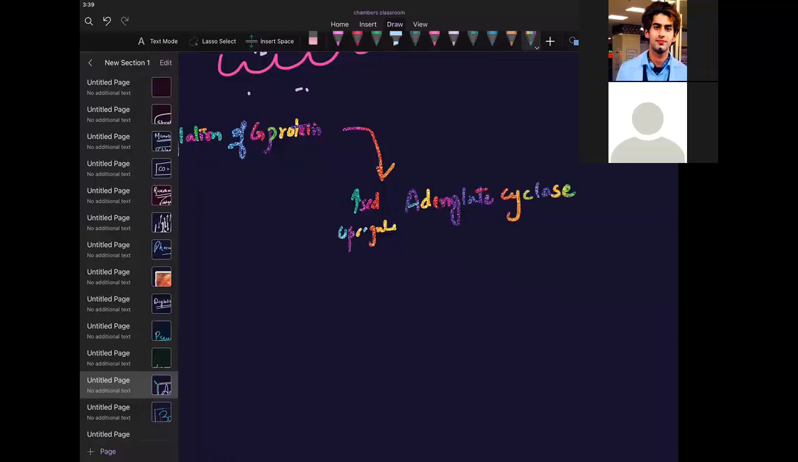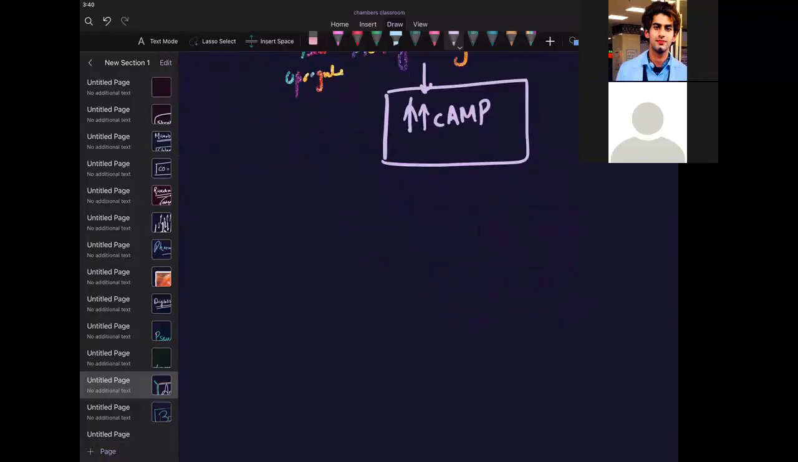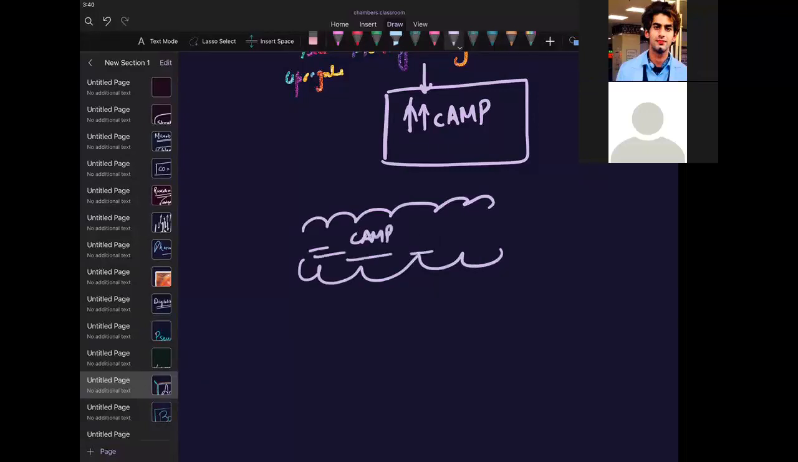Adenylate cyclase, which will lead to increased cAMP. Now this increased cAMP is causing a problem. What will it cause in the intestinal lumen? When you increase this cAMP, in the lumen, this is the lumen of the intestine, where you have the food and stools and everything.